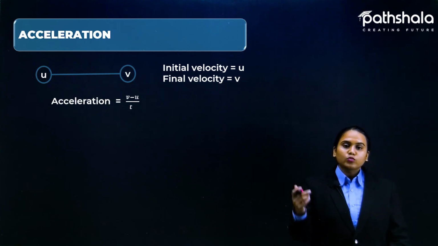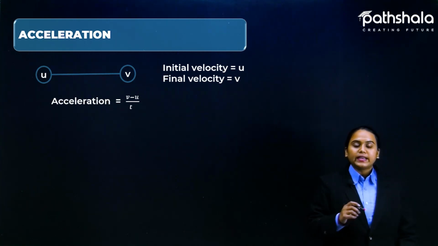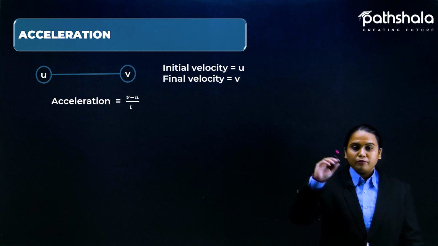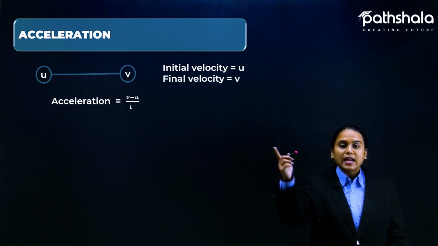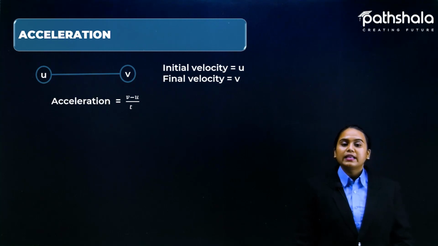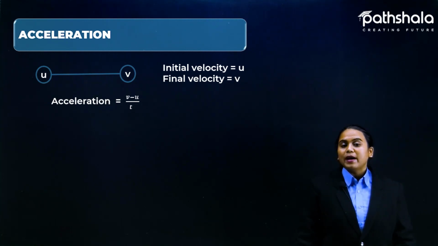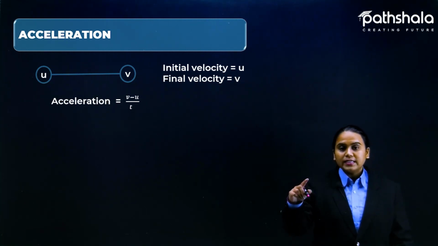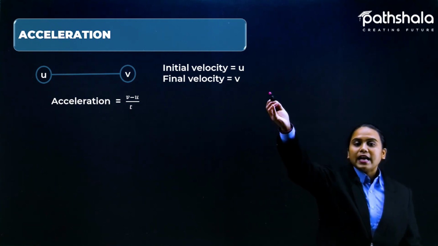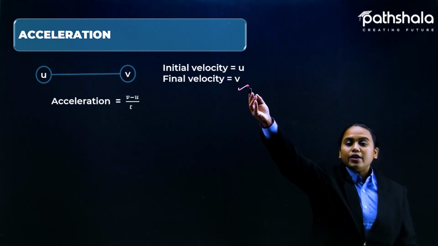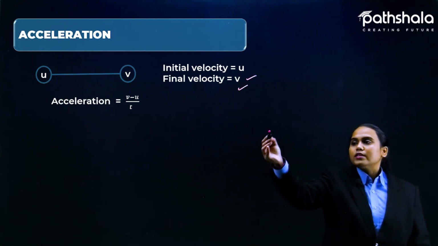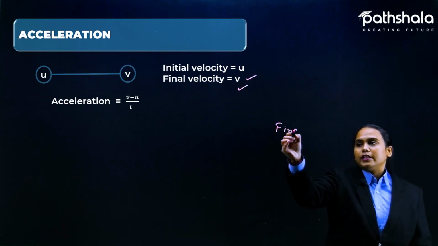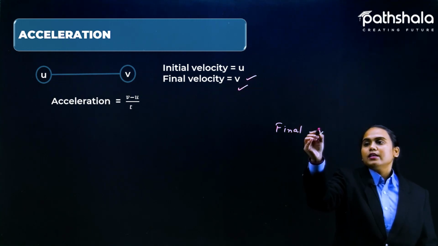That is why it is v minus u as it is, not u minus v. This formula should be written like this only and divided by t. The change in velocity is here because v is the final velocity and u is the initial velocity. So final velocity minus initial velocity, final minus initial,